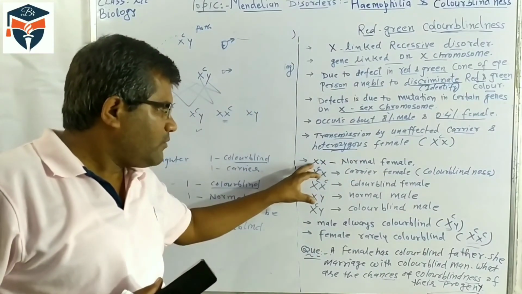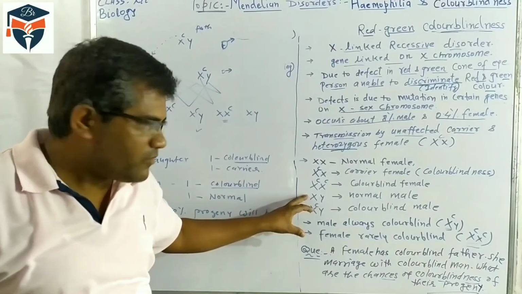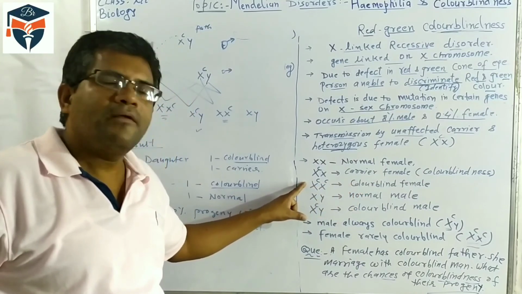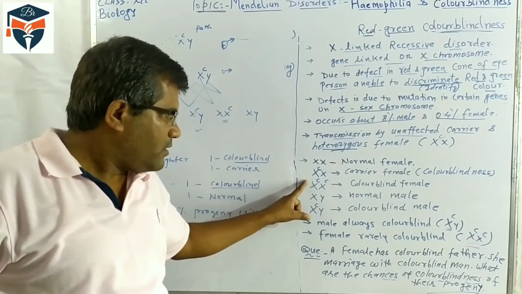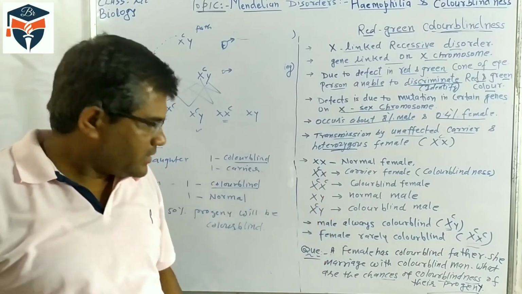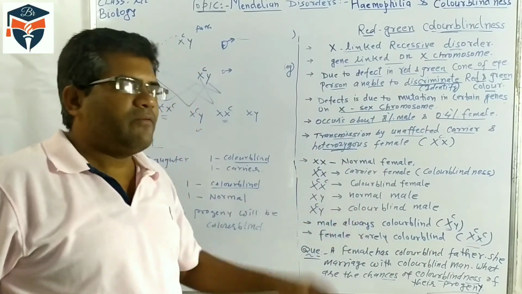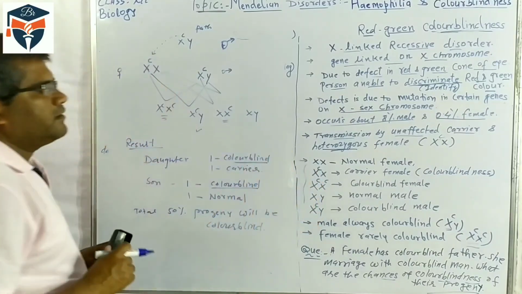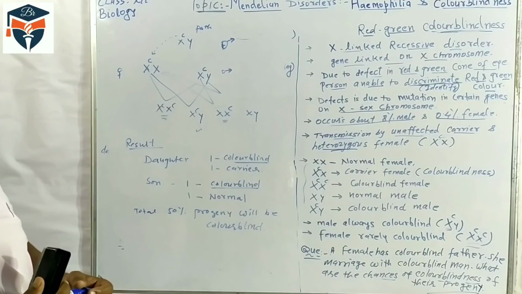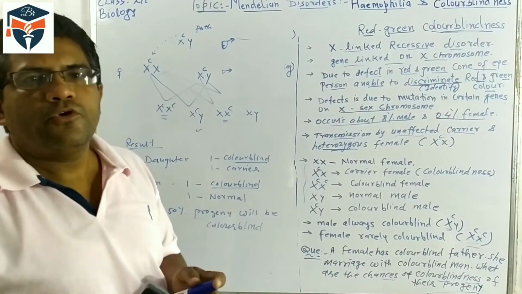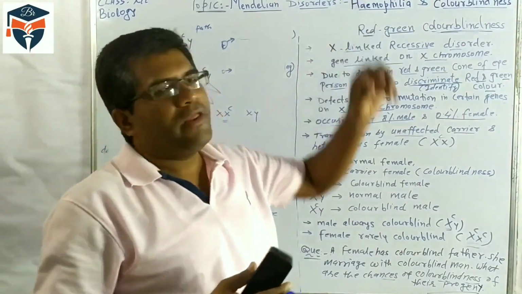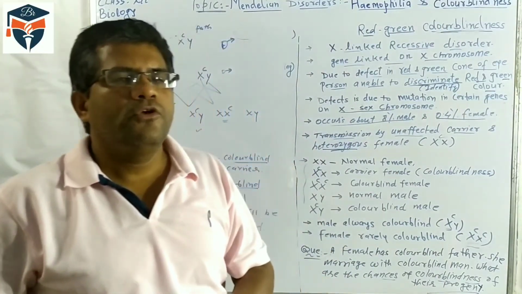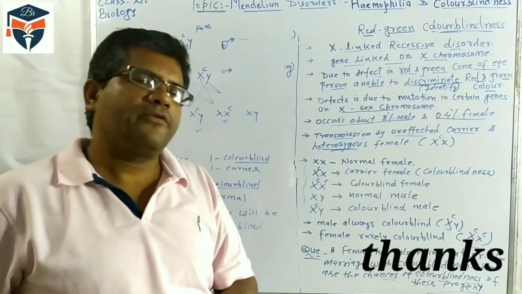In case of a normal female, what will come? In case of a normal male, what will come? If carrier, then what will come? If color blind or hemophilic is there, what will be the link on the X chromosome? And if the male is color blind, we should remember these things and the X-linked genes of hemophilia. So it is all about hemophilia and color blindness. Most cases in competitive examinations also, this type of question comes. Thank you.